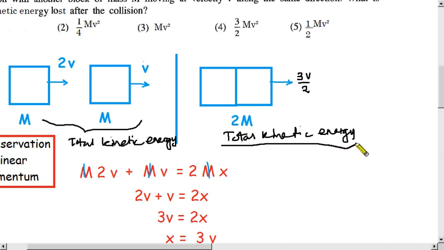Total kinetic energy after the collision must be smaller than the initial one.